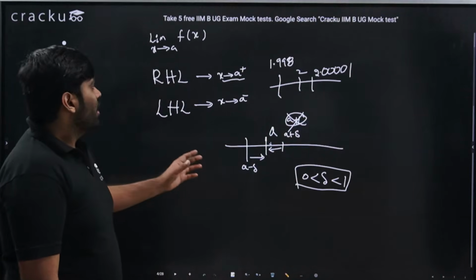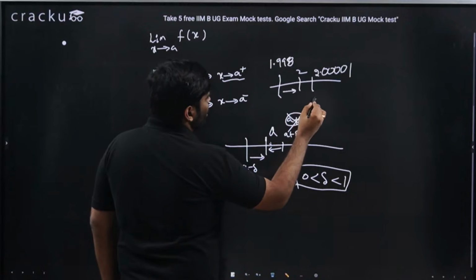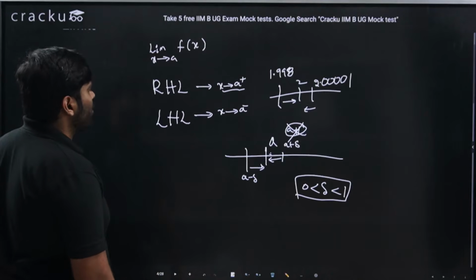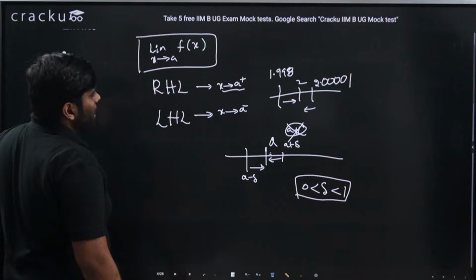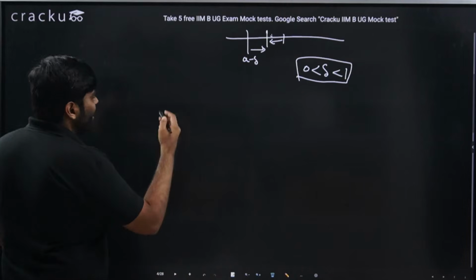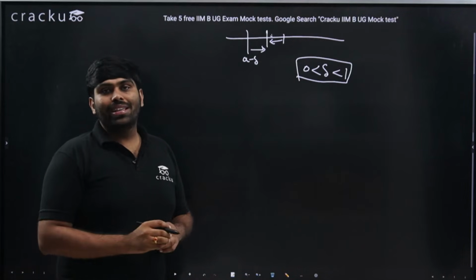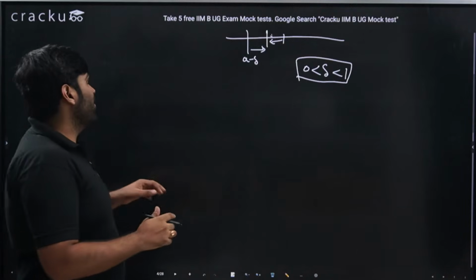So the point is that we will be checking, as we approach from here, or from here, how f of x is changing. What is the condition for the limit to exist? To say that the limit exists for a particular function f of x at x equal to a, the right hand limit value should be equal to the left hand limit value.